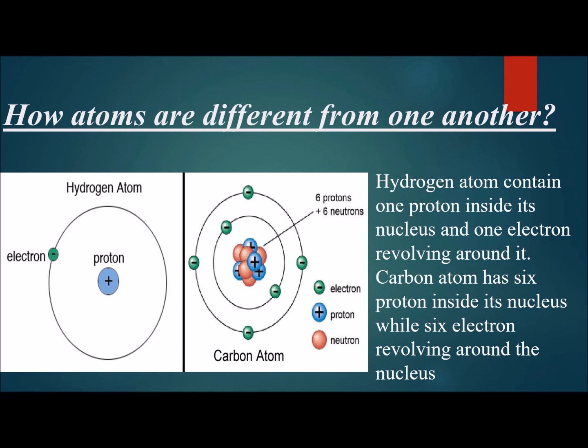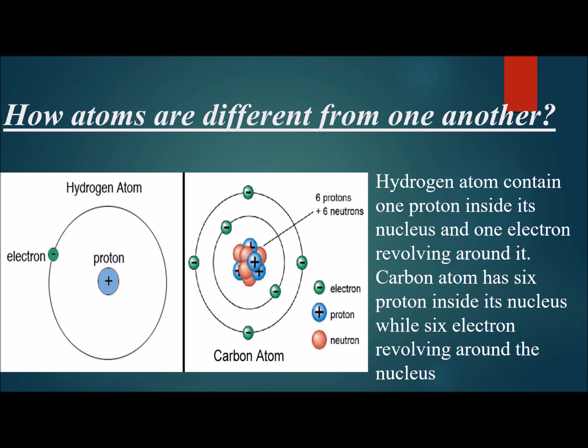So how are these two atoms different from each other? The number of protons, electrons and neutrons is different, and this number of particles gives the difference between the two atoms. The hydrogen atom contains one proton inside its nucleus and one electron revolving around it.